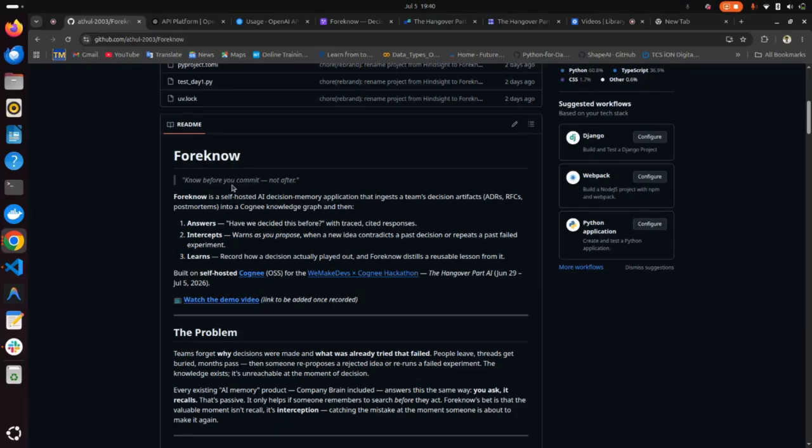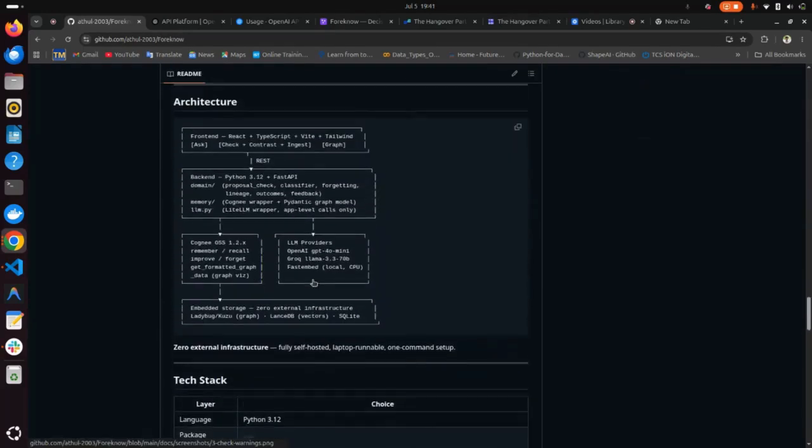has been retired. So talking about the architecture, under the hood, it's built with Python, React, and Cognee. This is the main one that is used. And there are no external AI dependencies. For the LLM provider, I'm using an OpenAI API key. Also, we have options for using Grok, and for embeddings, we are using the local FastEmbed model.